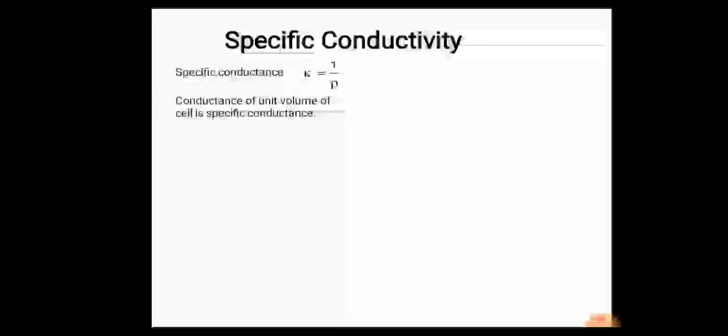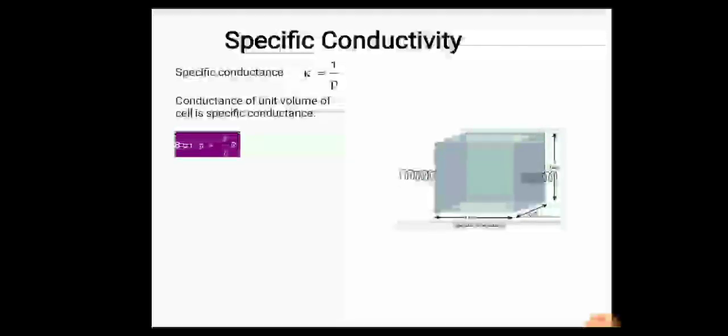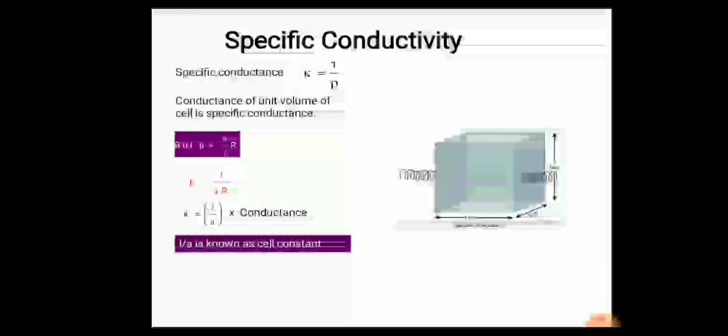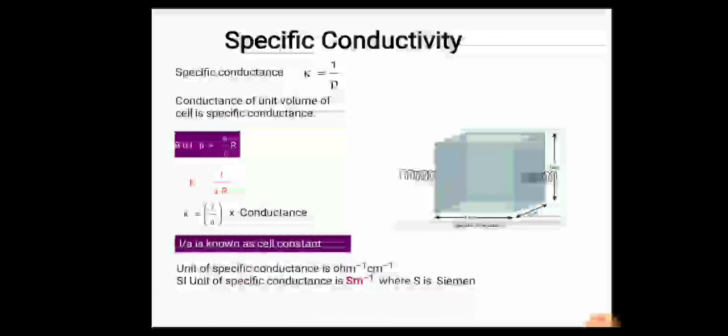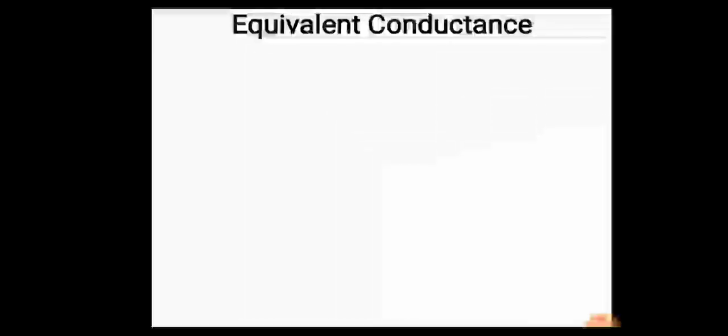Specific conductivity. Specific conductance K is equal to 1 upon rho. The conductance of unit volume of the cell is the specific conductance. Diagrammatically, rho is equal to A upon L into R. K is equal to L upon A dot R, so K is equal to L upon A into conductance. The L upon A is known as the cell constant. The unit of specific conductance is ohm inverse per centimeter inverse.